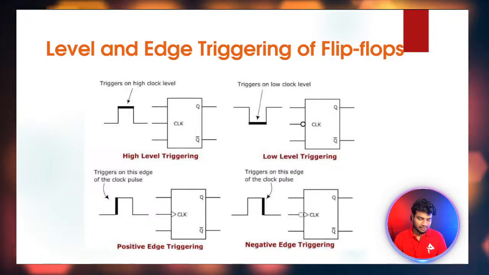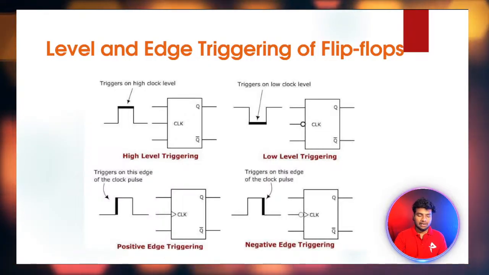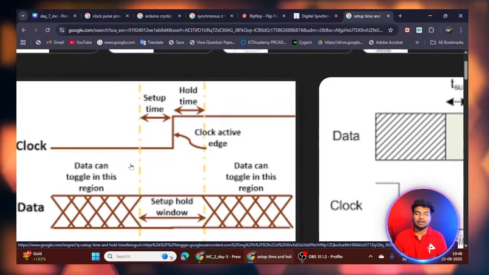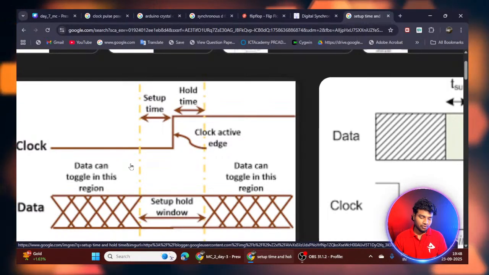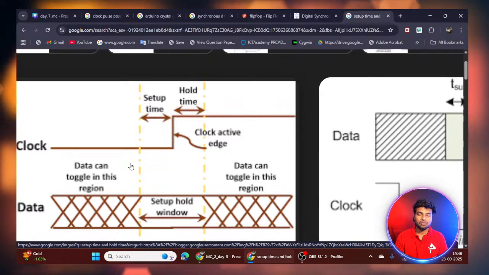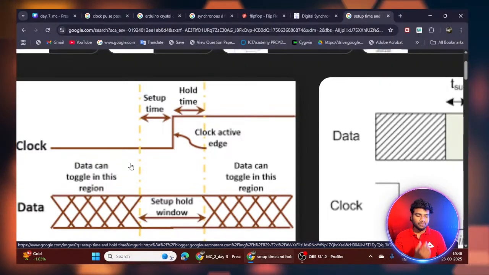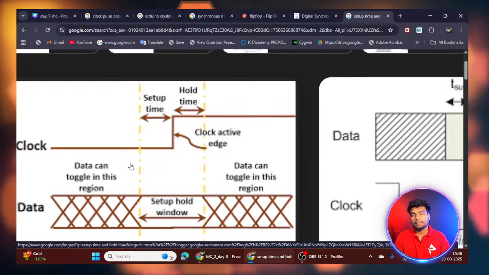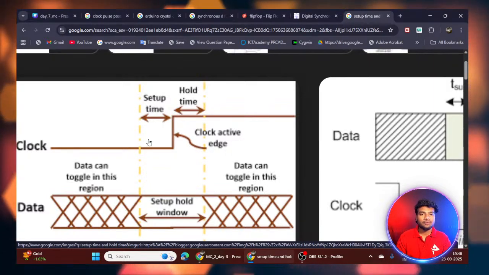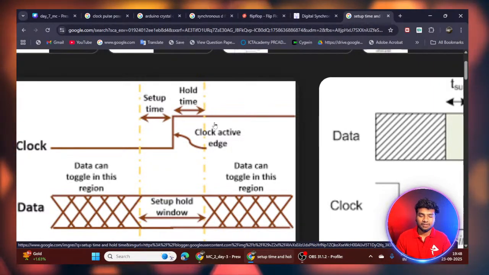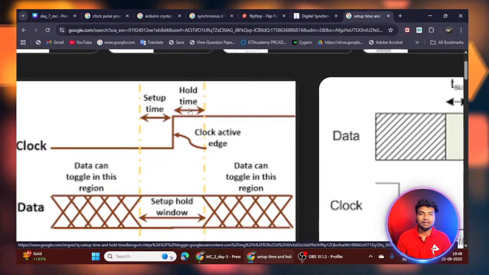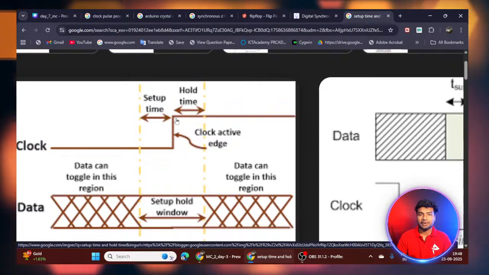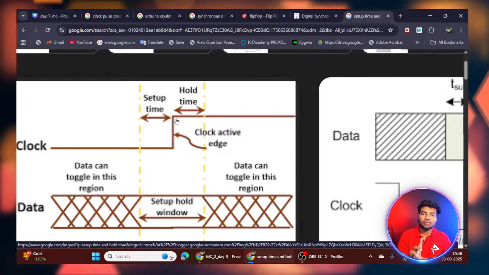Setup time and hold time are nothing but, if you have already written some Verilog code, you will easily understand. For example, take a D flip-flop, which works based on positive edge triggering. If a positive edge occurs, it will receive the input; I'm storing the 0 into the D flip-flop.